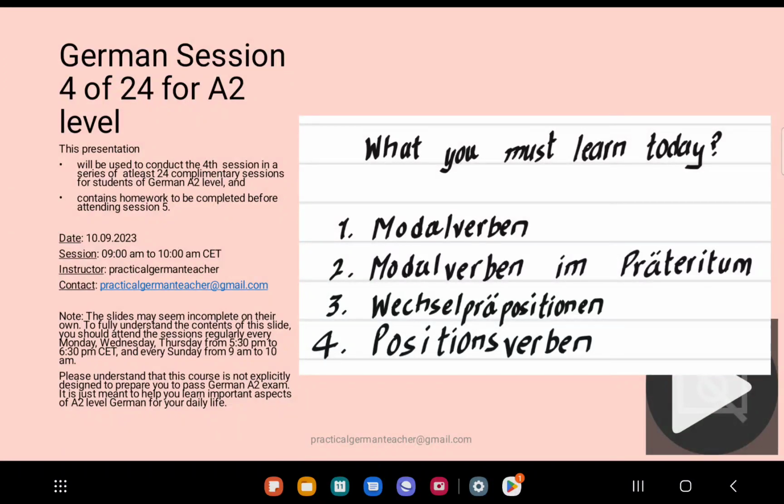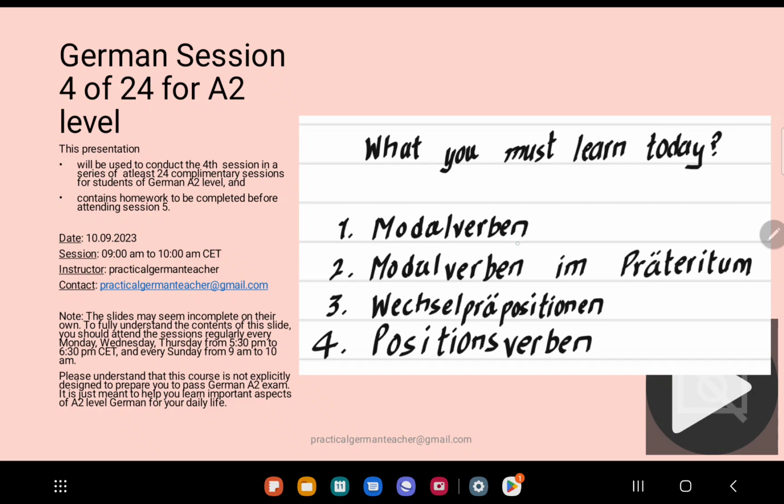In this session, you will learn about Modalverben, then you will learn about Modalverben in Präteritum. Then we will look at something called Wechselpräpositionen and then something called Positionsverben. Number 1 and number 2, you should already know, by the way, because this should have been covered in A1. If not, we will look at them. This will be a revision for you. If not, you will learn something new today.